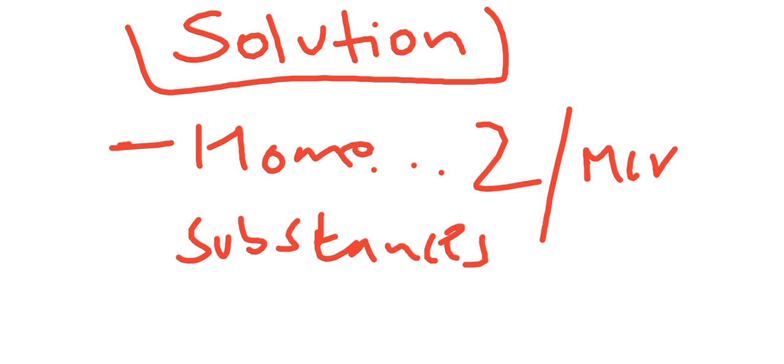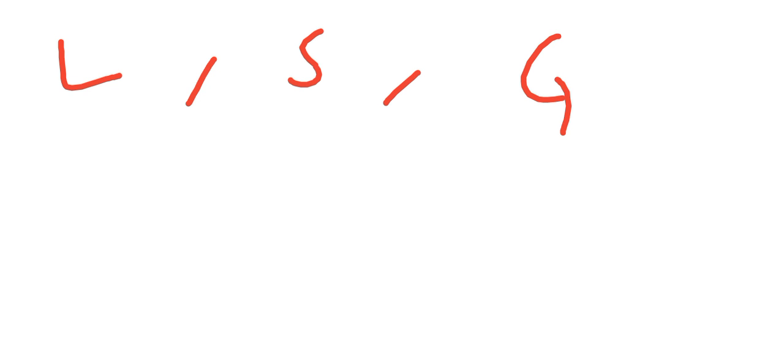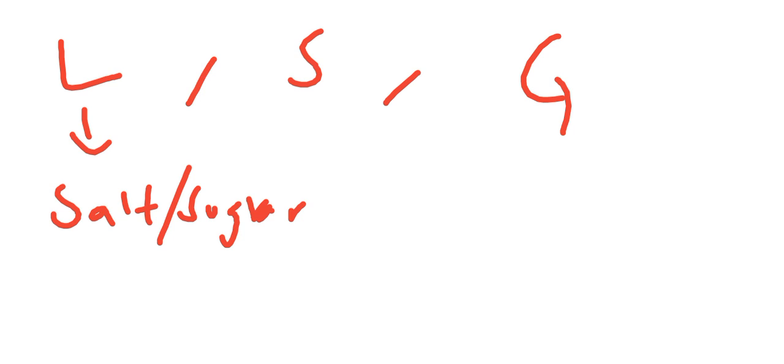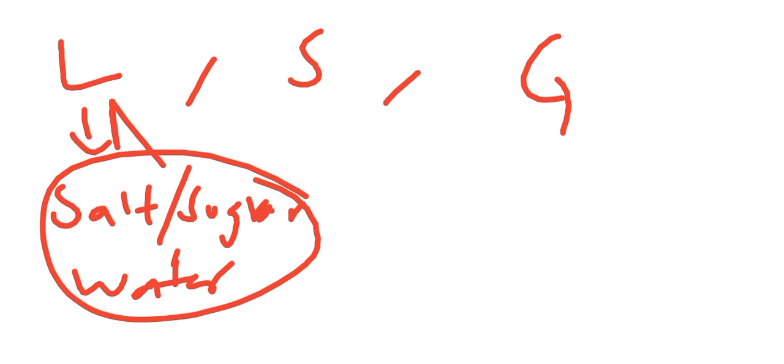Now, generally students get confused in solution. They tend to associate solution with only liquid solutions, but it's not the case, as solutions can be in the form of liquid, solid, or gaseous state. So I'll give you an example of each and every state. In liquid, we have salt or sugar in water. This is the example of liquid solution.